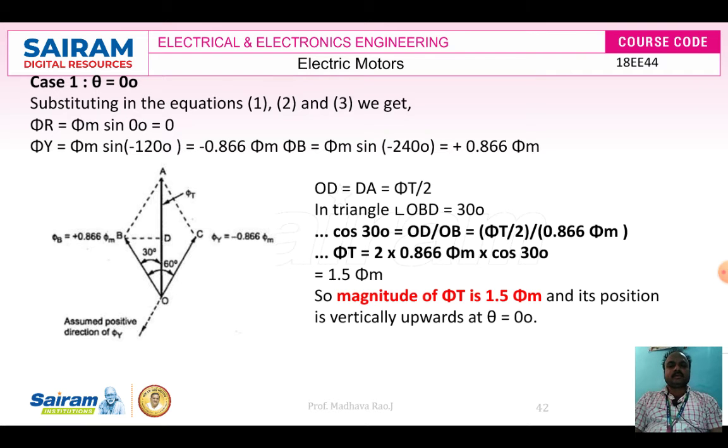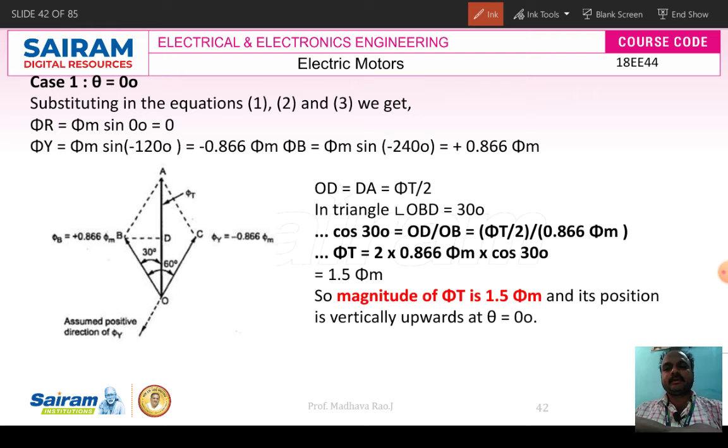So theta is equal to 0 degrees. Substitute the theta values in the three equations, phi R, phi Y, phi B. In this, phi R will become 0, and phi Y and phi B will be present in the case theta is equal to 0 degrees, according to these equations.